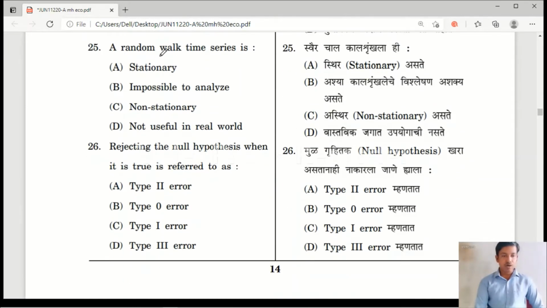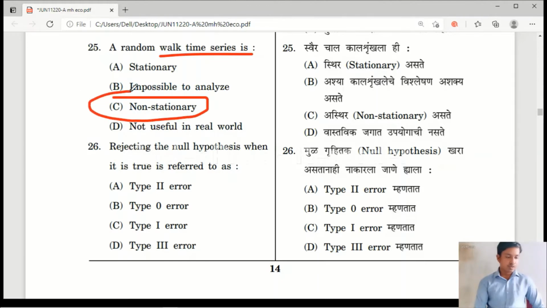Question number 25. A random walk time series is stationary, impossible to analyze, non-stationary, or not useful in the real world. Yes, a random walk time series is always non-stationary. Option C is the correct answer.